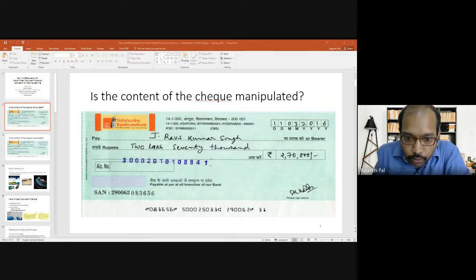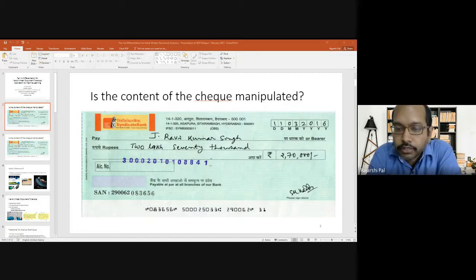Or if you follow the pointer 1, U is written like this, and in the right-hand document, U is written differently, or it may be W. So the writing styles are a little bit different. That is called handwriting analysis. Okay. Similarly, there can be ink aging or document aging analysis.